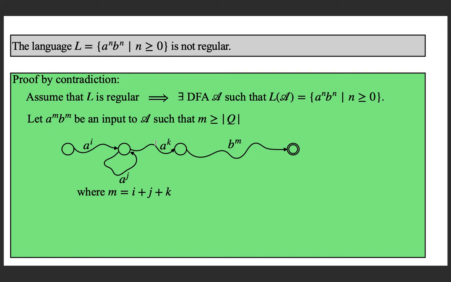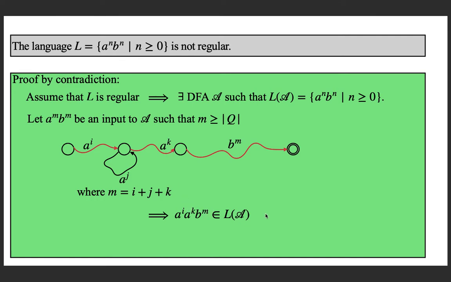Now we have enough things to get the contradiction. Now you can say that a to the power i, a to the power k, b to the power m is in the language because you have an accepting path. Without traversing this loop, if you go, you will get a to the power i, a to the power k and b to the power m.